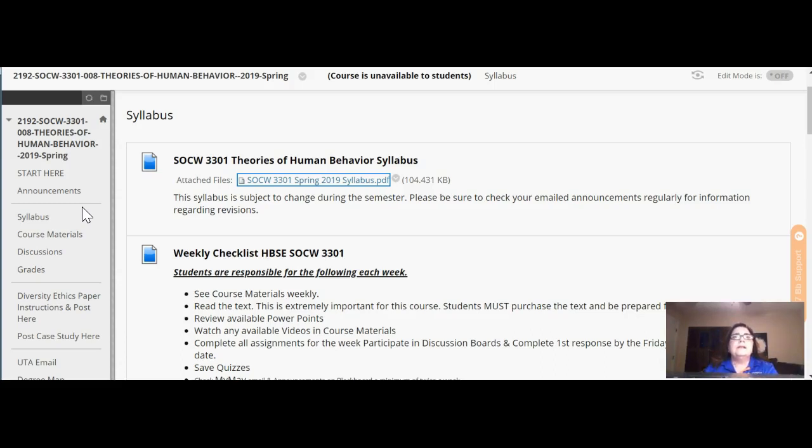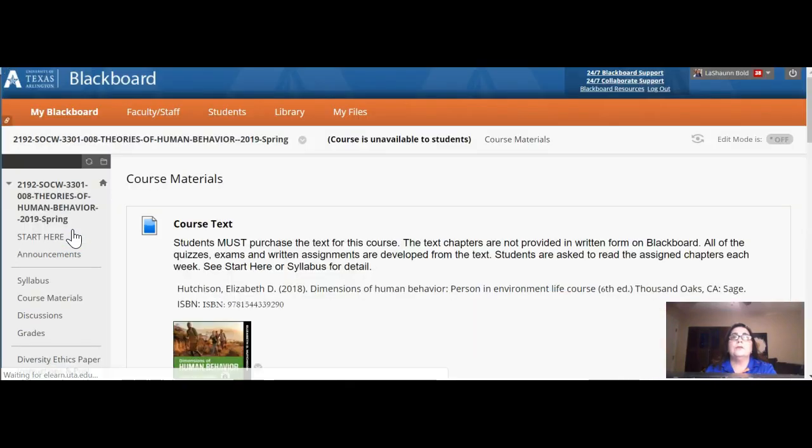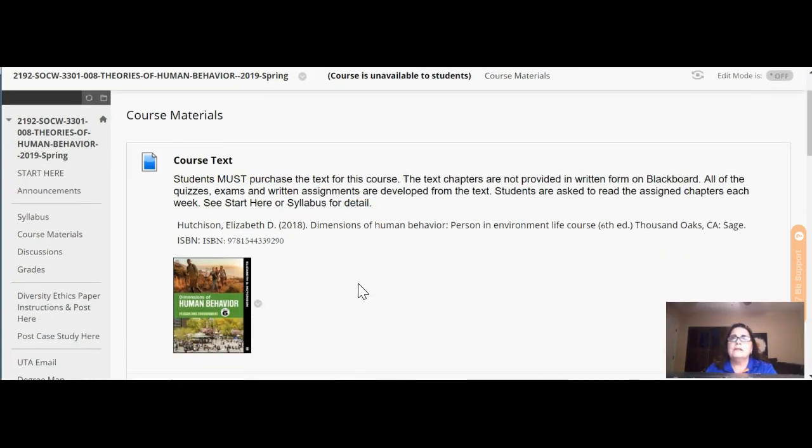After the syllabus, if you will click on course materials, you will find that this is where all of your course materials are. There's a picture of the course text. It is the 6th edition. I will accept it if you use the 5th edition, but it's your responsibility to know what the differences are.